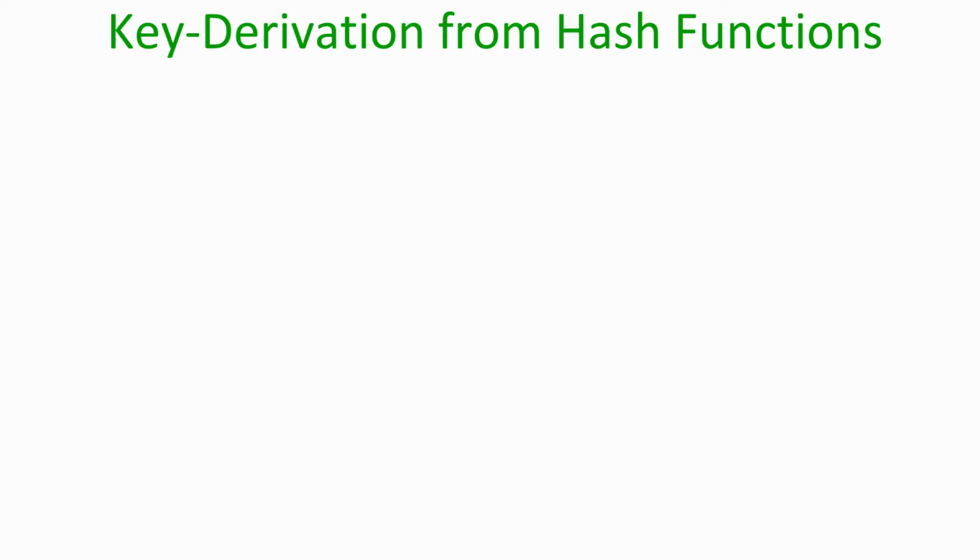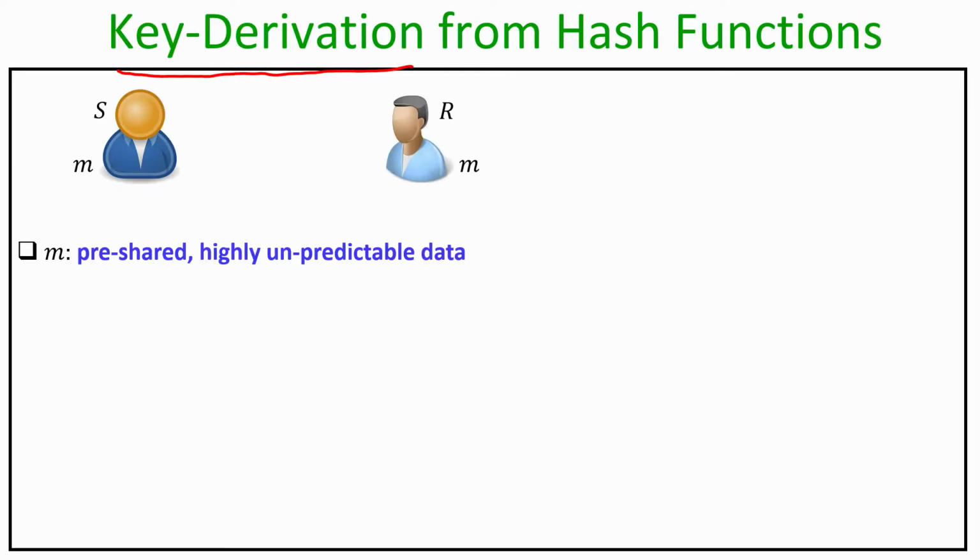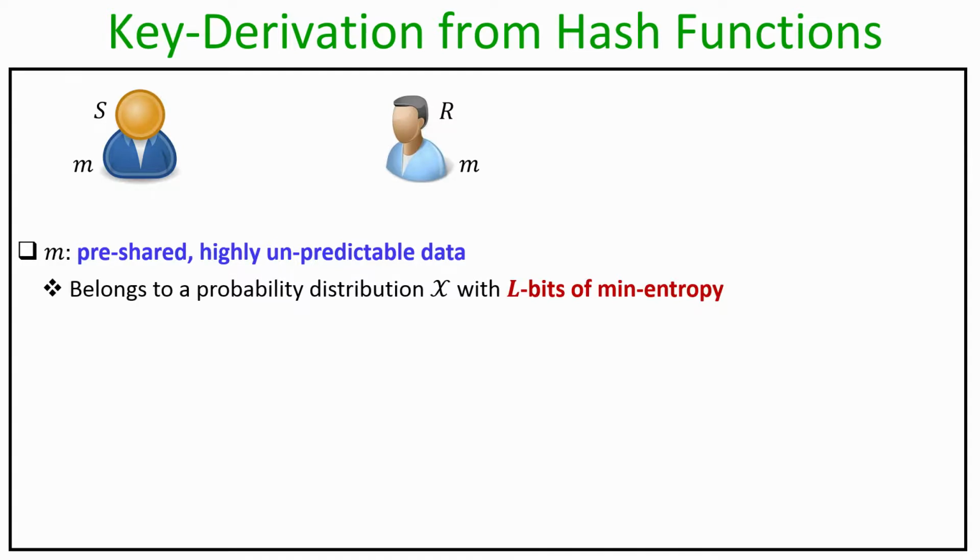So, that is the goal of a key derivation function. A key derivation function, as the name suggests, derives a key from already existing pre-shared highly unpredictable data. We can design key derivation functions in a variety of ways, but what we are going to see are the highly practical instantiations of key derivation functions based on hash functions. So, the idea here is, imagine that S and R have some pre-shared highly unpredictable data. Till now I was just giving you an informal description of what we mean by pre-shared highly unpredictable data, so let us formally define it.